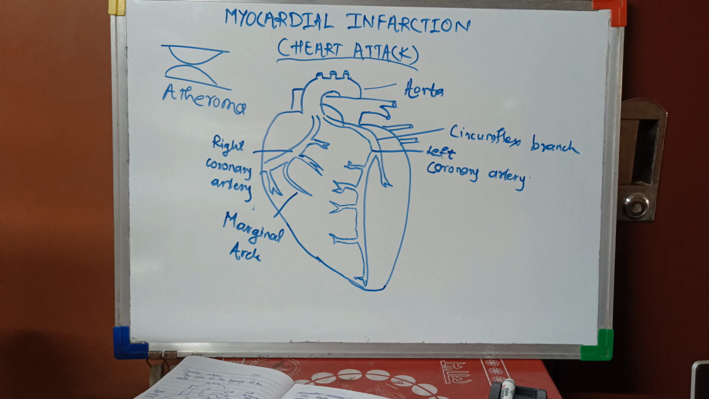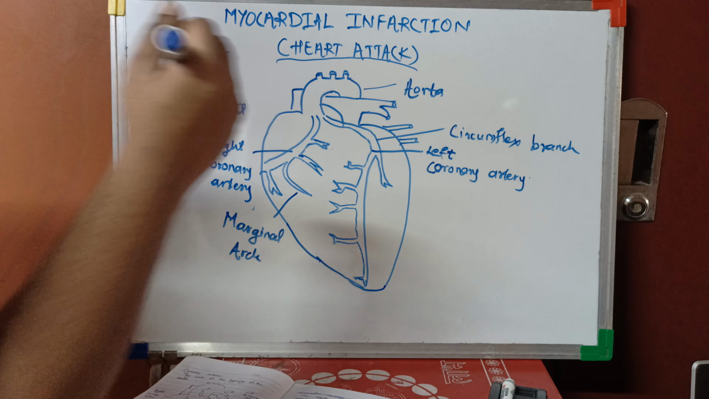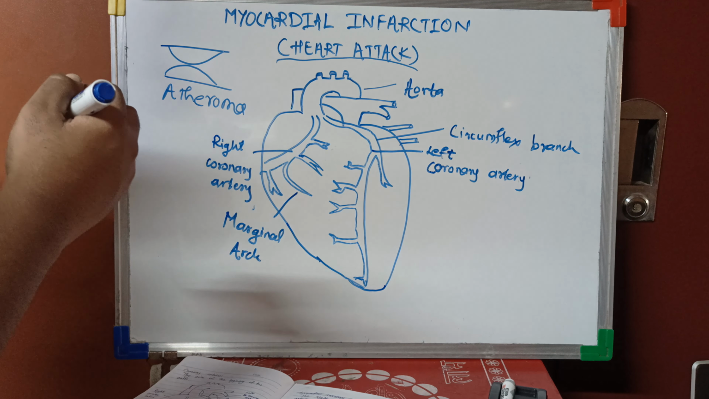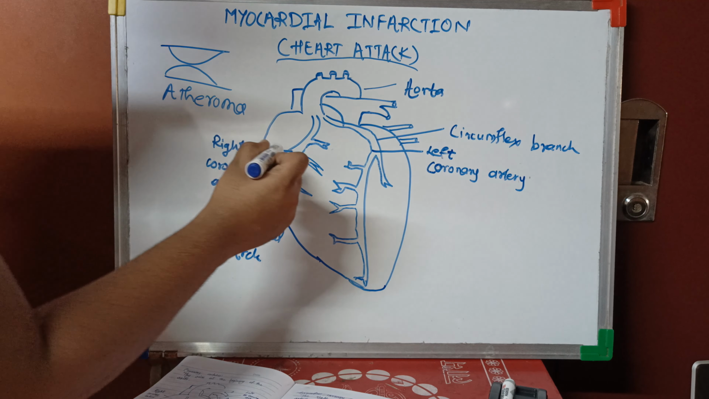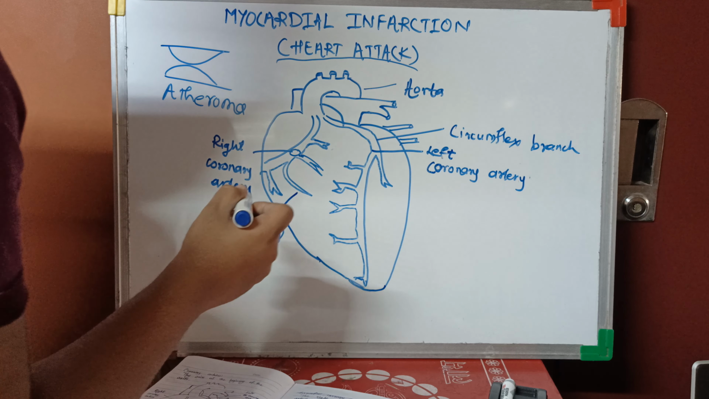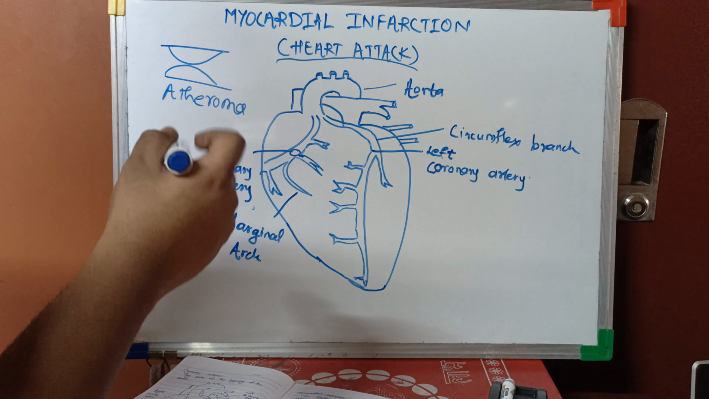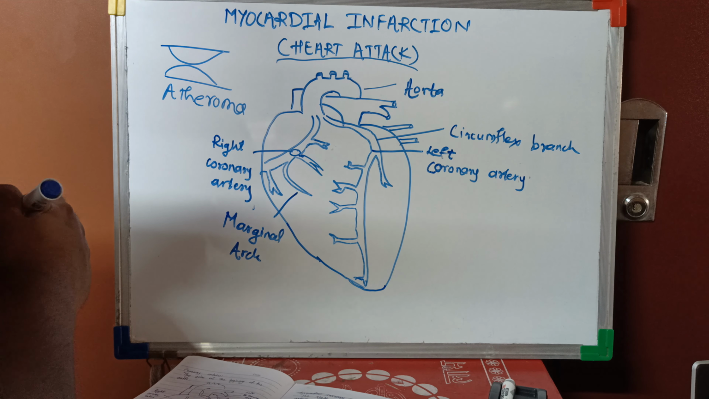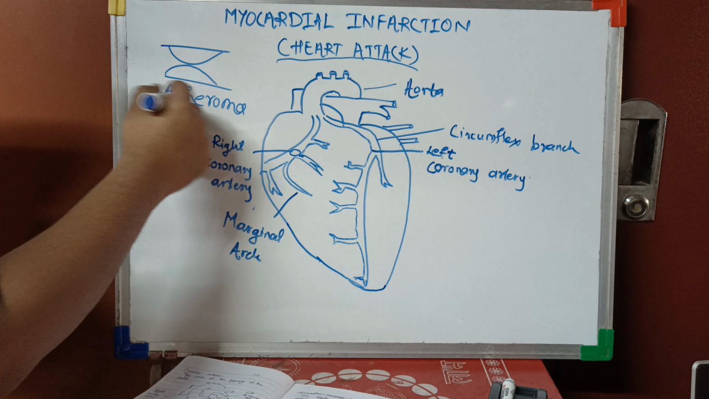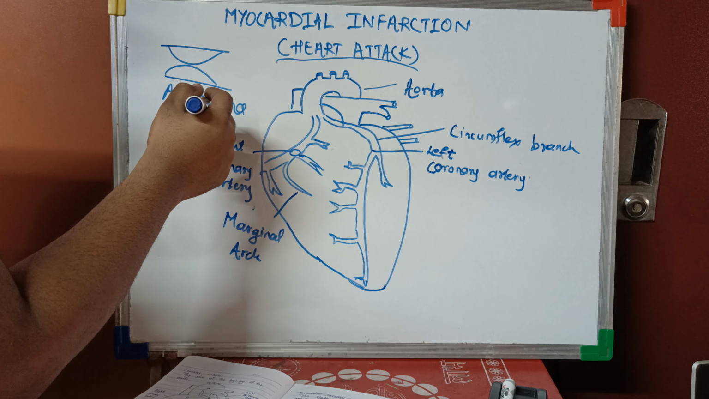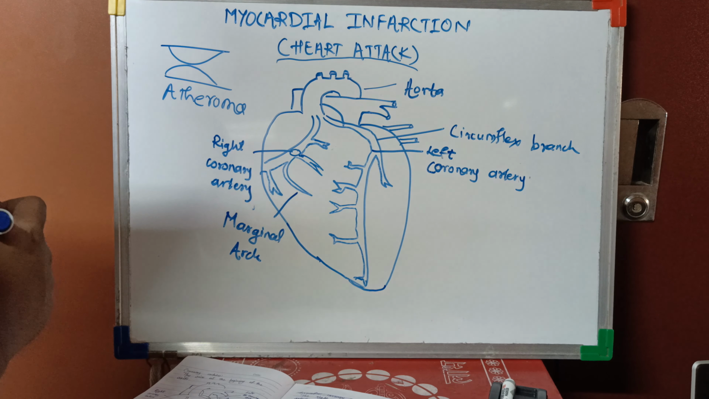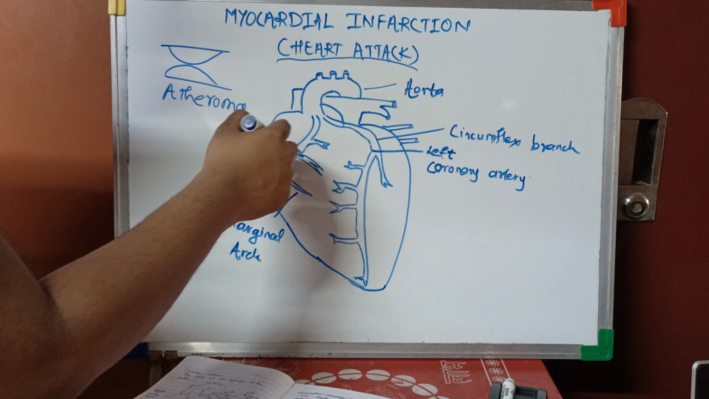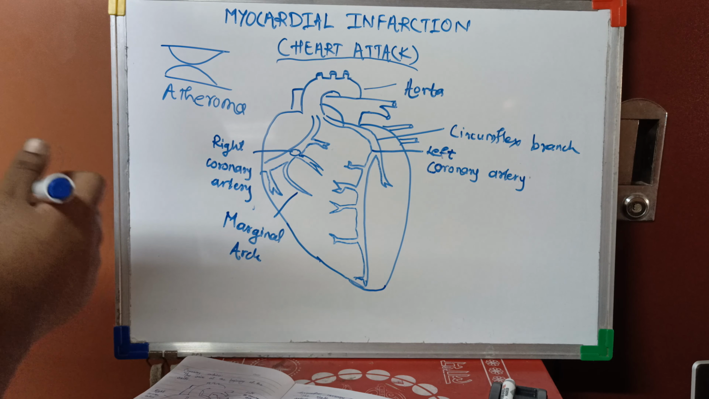There are right and left coronary arteries. So what happens in myocardial infarction? There is some blockage in the coronary arteries. It may be in the right or the left coronary arteries. The blockage is mainly because of the atheroma, which we have discussed in my video on atherosclerosis. The atheroma forms mainly of plaque in the coronary arteries.